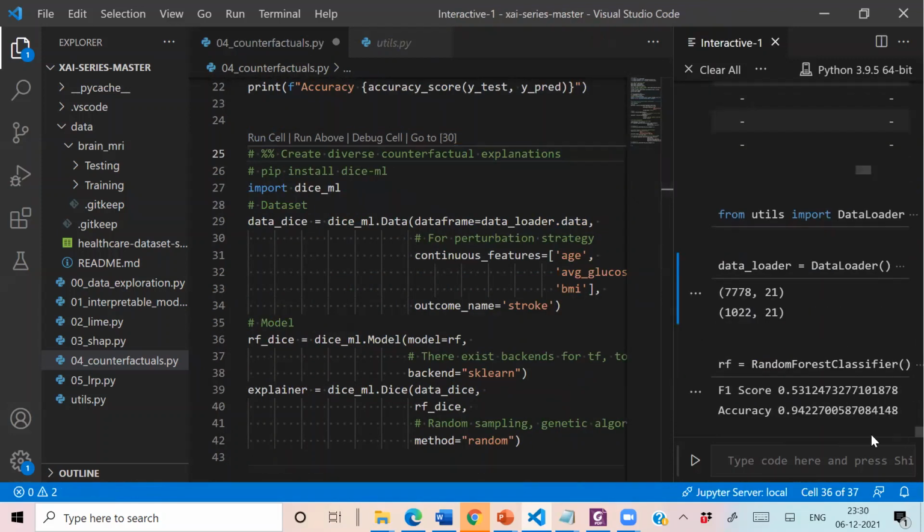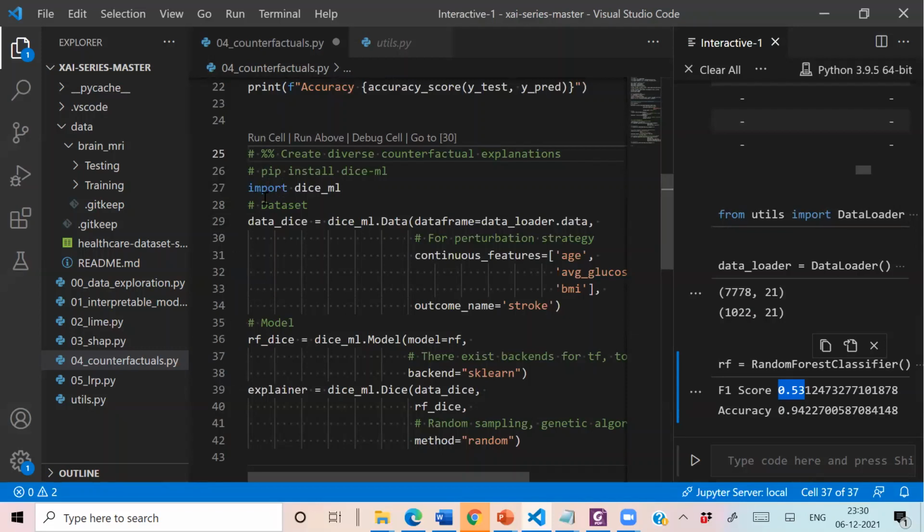So yes, we have obtained the accuracy for random forest, and this is its F1 score. You are already familiar that we have also performed the same steps in the case of SHAP, but now we are going to generate counterfactuals for this black box model by using DICE. So let's understand its code.